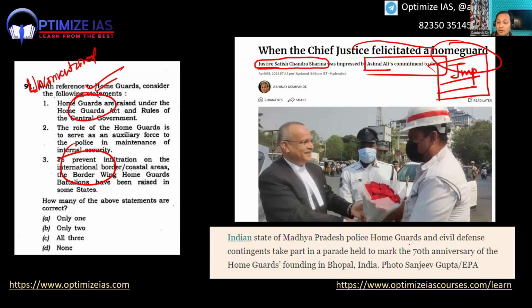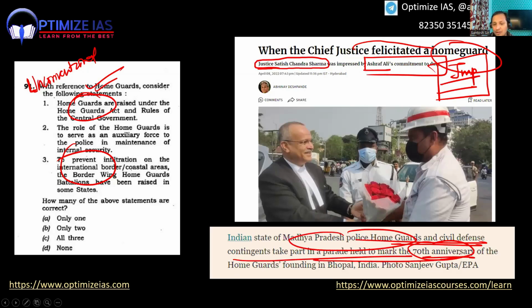And another topic was the 70th anniversary of Home Guards. You can see here: Madhya Pradesh Police observes 70th anniversary of Home Guard. So I hope you get the point here, how UPSC is picking questions and how UPSC is framing questions.